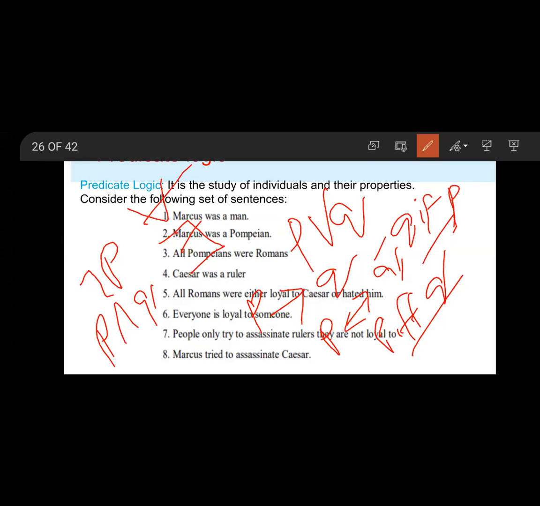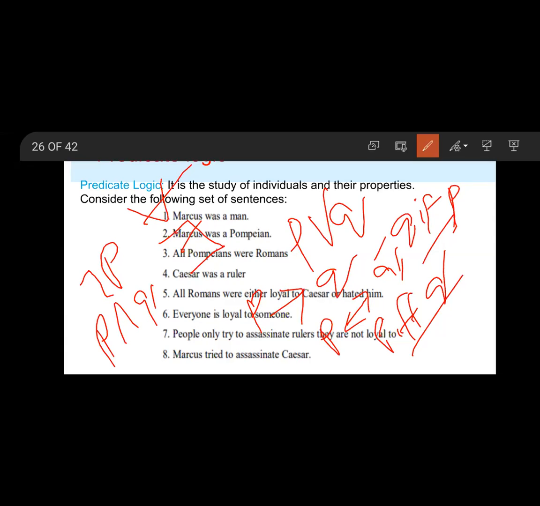For all x, for all y: mother of x equal to mother of y. That implies x comma y. There is y, there exists x: mother of y equal to x.